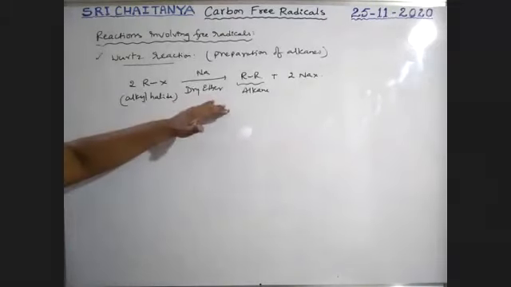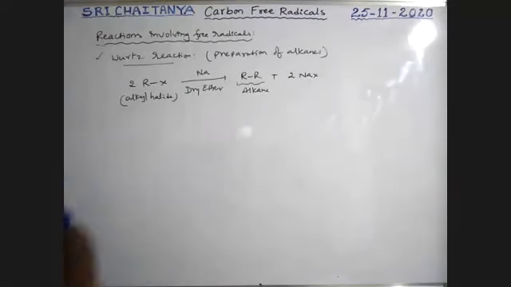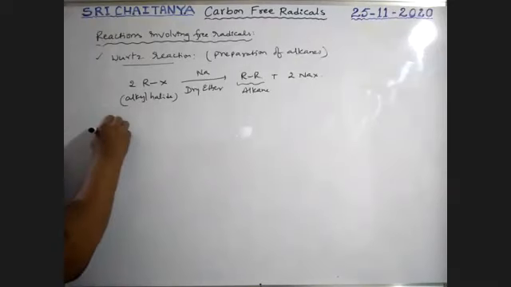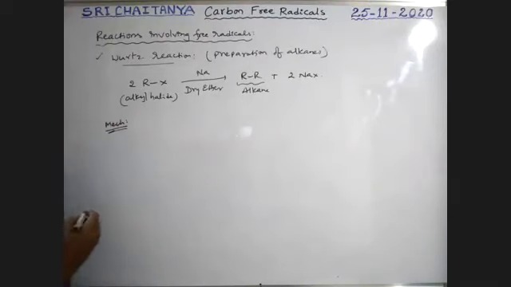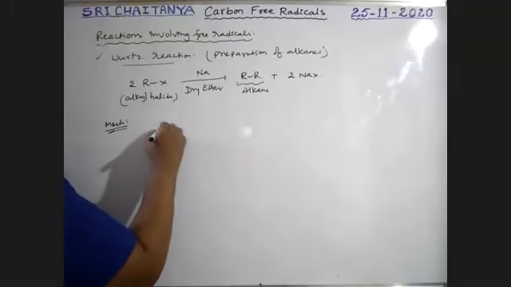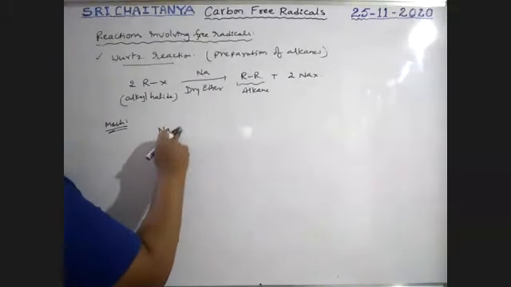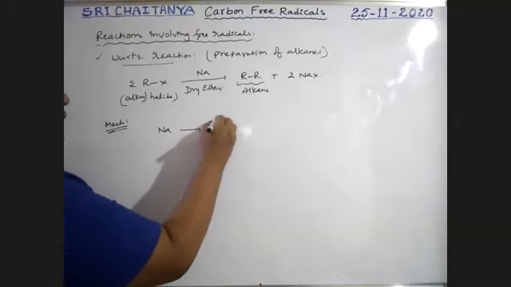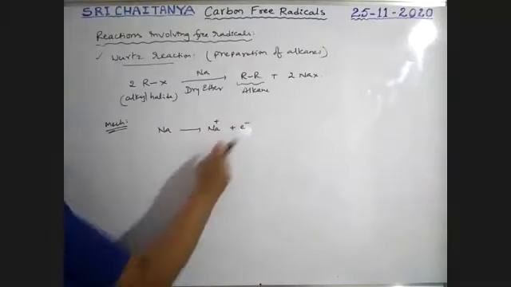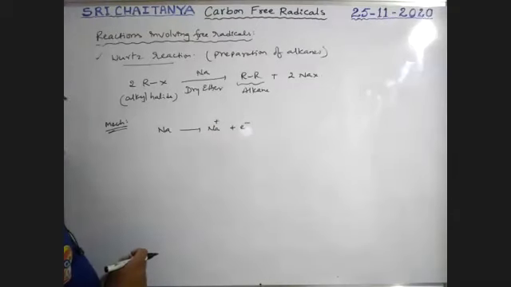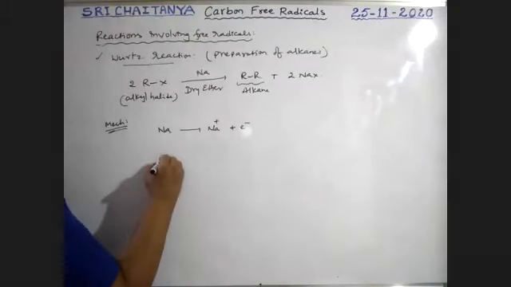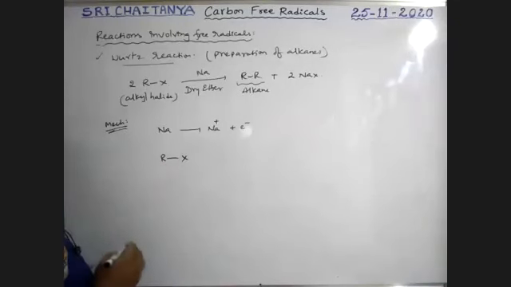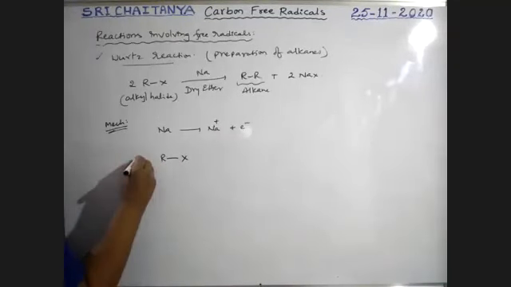This reaction proceeds via free radical formation. See here, boys. The mechanism is a step by step explanation. Sodium loses an electron because it is highly electropositive, and becomes positively charged. This is the electron generated. Now this is the alkyl halide, which catches that electron.